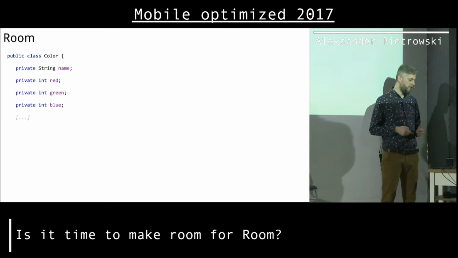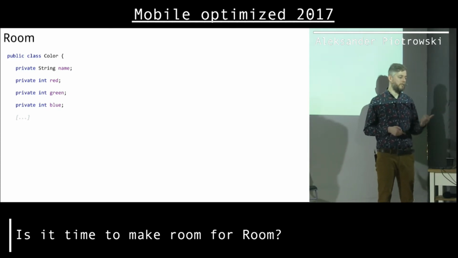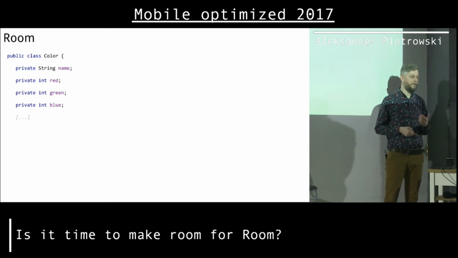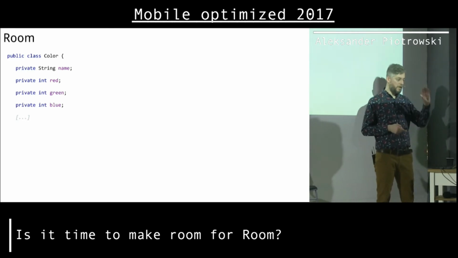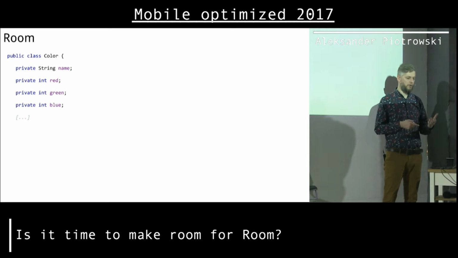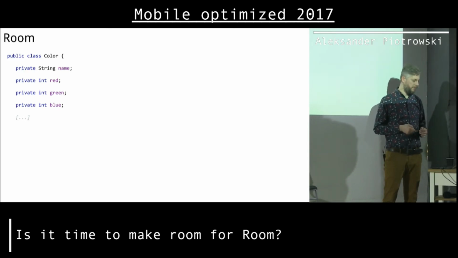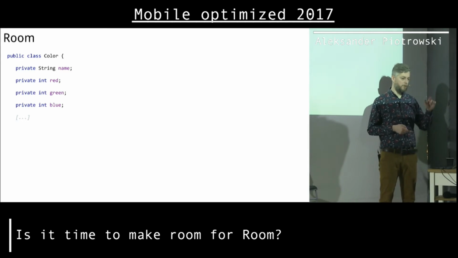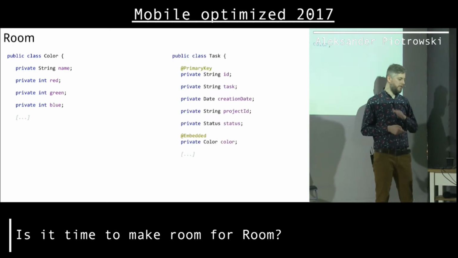So how does it look with Room? We don't have relations, but we have a nice thing called Embedded, a nice annotation which we can use to have some sort of relation. So let's say we have our task, and let's imagine we want to add a color to the task, like an important task should be red. So a color will be a name and RGB values. Okay, so I create another class. It doesn't need the Entity annotation at the top.